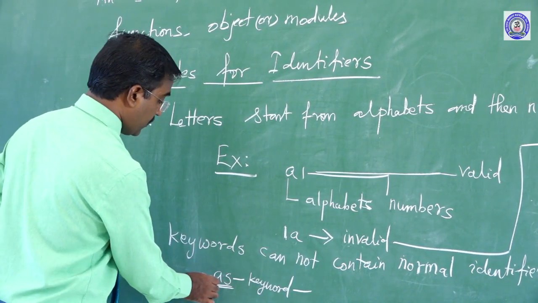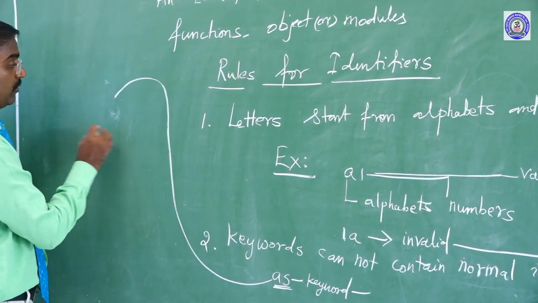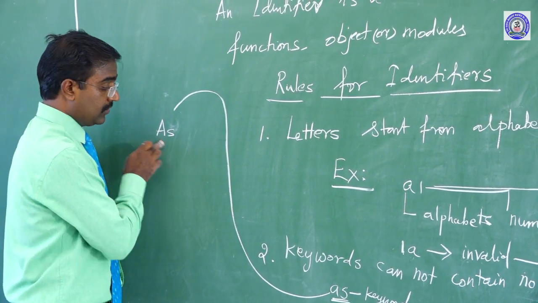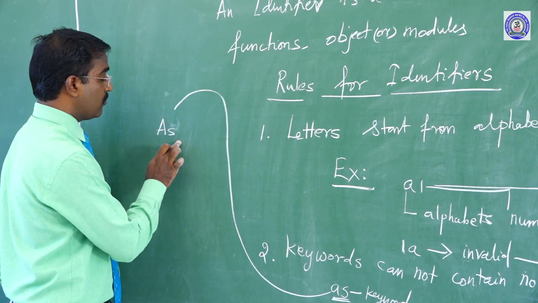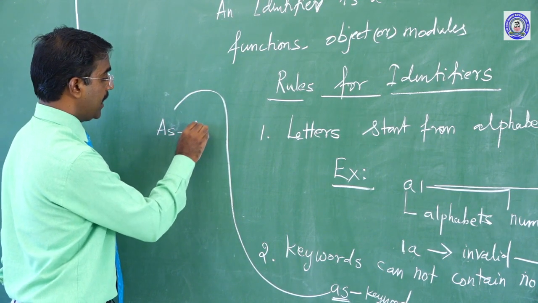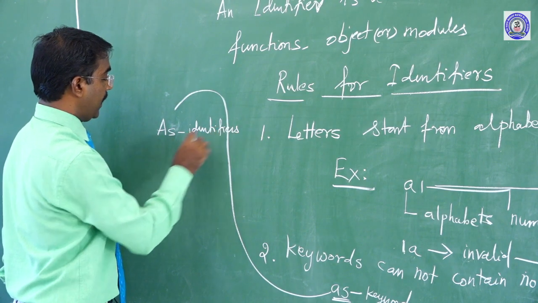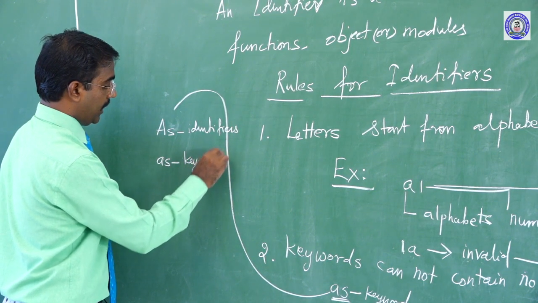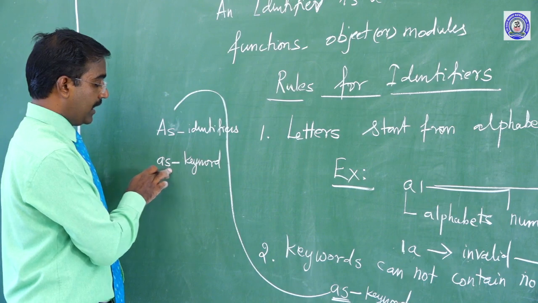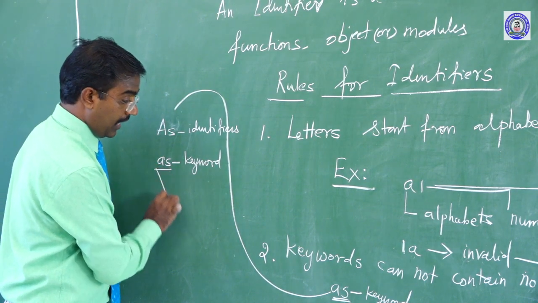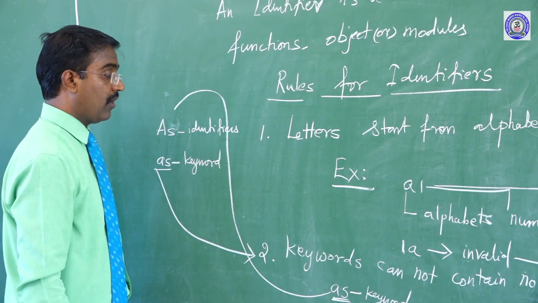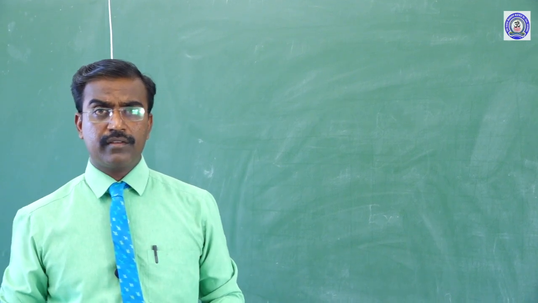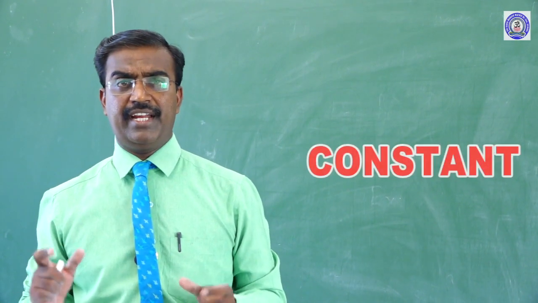Suppose we want to use this keyword as an identifier, we'll do one thing: capital letter and then small letter, "As". Now it is an identifier. But small "as" is a keyword, or reserved word, so it is not allowed, as keywords cannot contain normal identifiers.